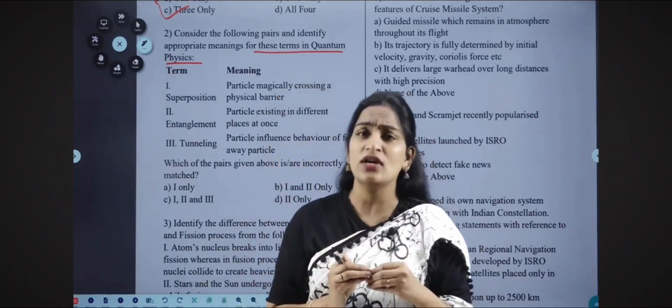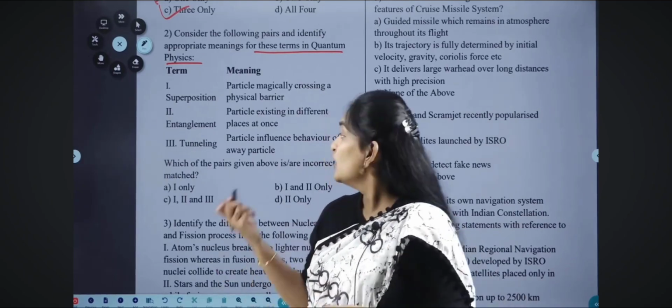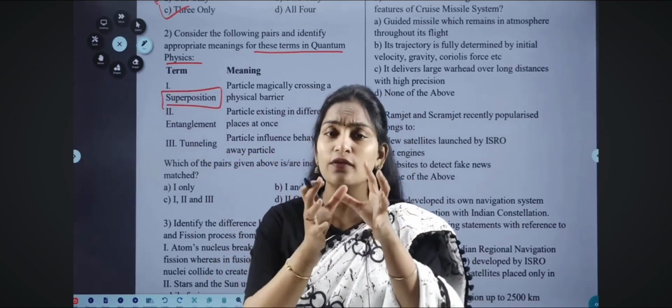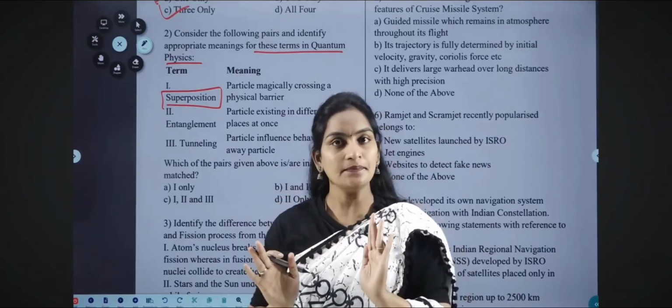So in that you have certain terminologies. UPSC may ask such type of questions particularly. You can see the first thing is superposition. What does superposition mean? We know position. Generally the meaning of position is that you are at a particular place at a particular time. That is the position.